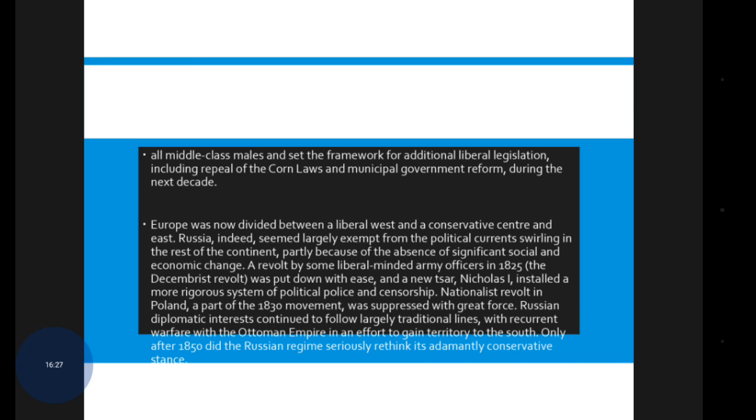The nationalist revolt in Poland, a part of the 1830 movement, was suppressed with great force. Russian diplomatic interest continued to follow largely traditional lines, with recurrent warfare with the Ottoman Empire in an effort to gain territory to the south. Only after 1850 did the Russian regime seriously rethink its adamantly conservative stance.